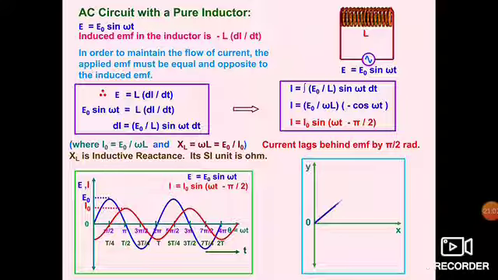Now we can see again, E naught is going straight in the first quadrant, I naught will be in the fourth quadrant, because it is sin omega t minus pi by 2 and it is minus sin omega t. So here is a variation. Omega t is the angle along the x-axis, and the difference between I naught and E naught will be, again we can say, pi by 2, or omega t minus pi by 2 will be the angular difference between them.